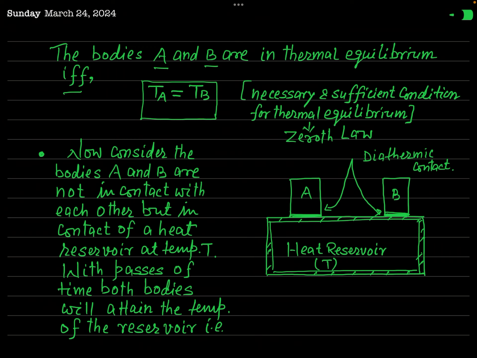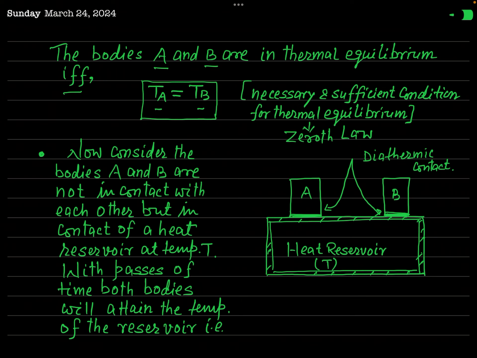But can the temperatures of two bodies be equal when the bodies are not in contact? The answer is yes. If two bodies are in contact, temperature may be the same. If two bodies are not in contact, even then the temperature of the two bodies may be the same.